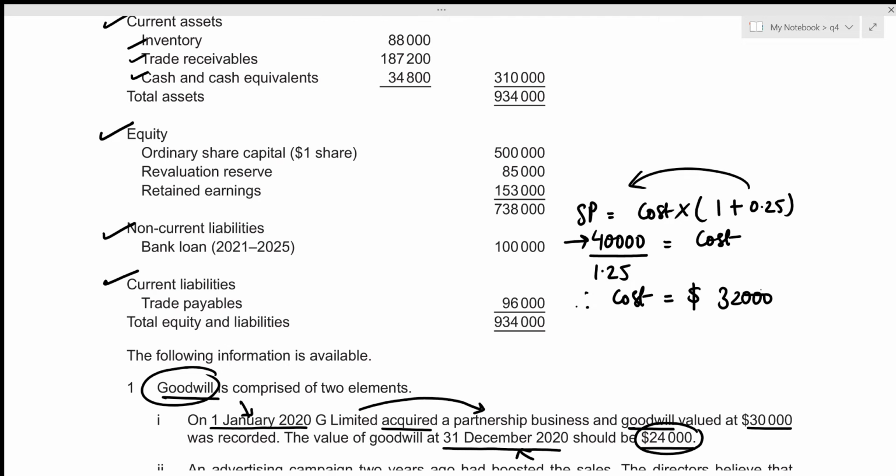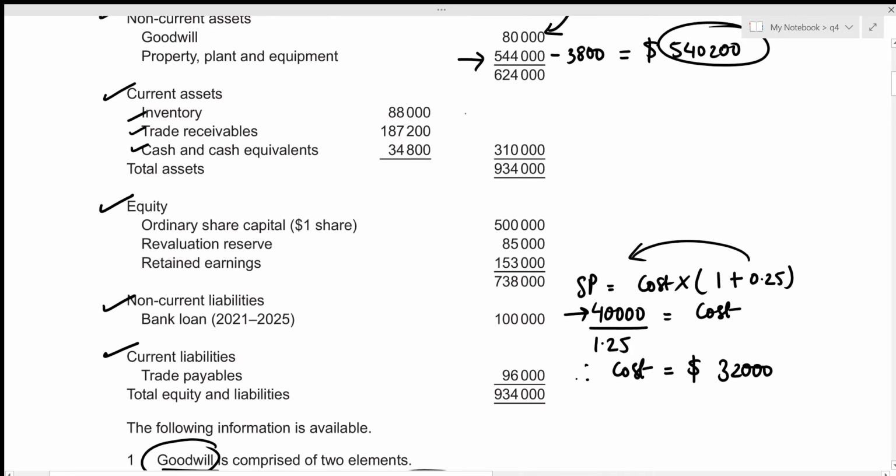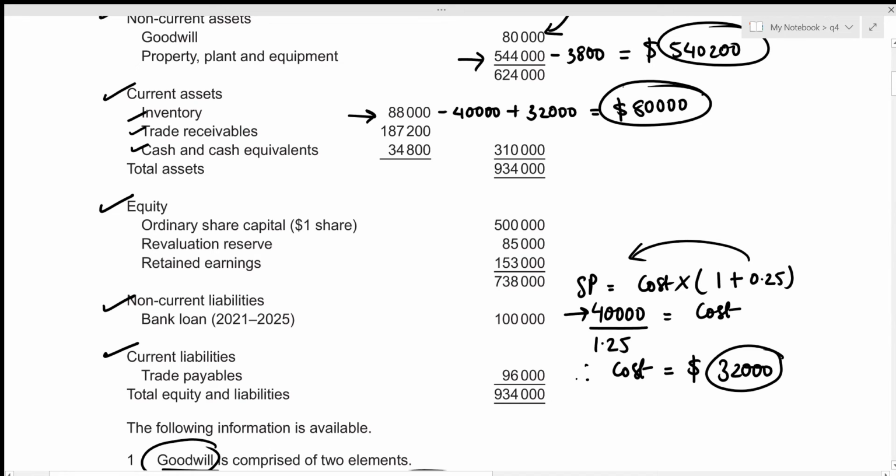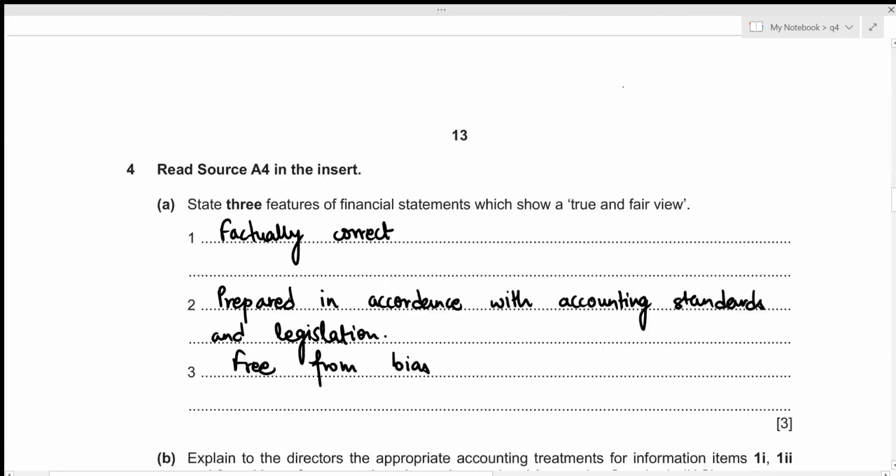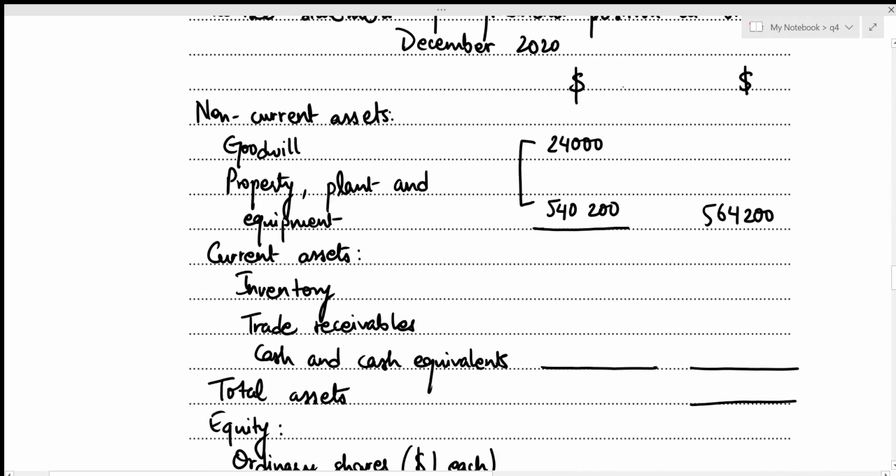Now we can move towards correcting the value for inventory. So we can see that previously inventory was valued at 88,000, but we know that this includes the selling price of 40,000, which should not be included. So I'm just going to subtract the 40,000. And instead of the selling price of 40,000, we should have been including the cost of 32,000. So I'm just going to add the 32,000 back. So that's going to be plus 32,000. And this gives the new inventory value to be 80,000. Let's include this in our statement of financial position. For inventory, that's 80,000.